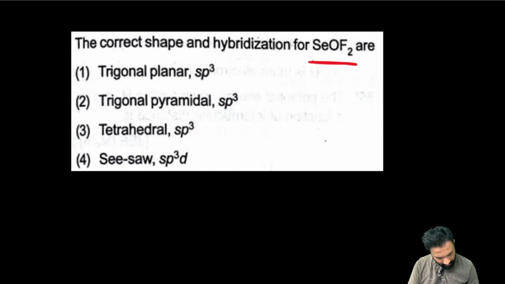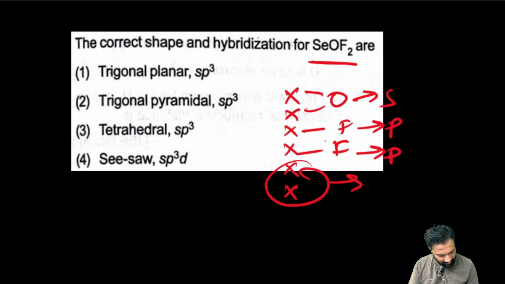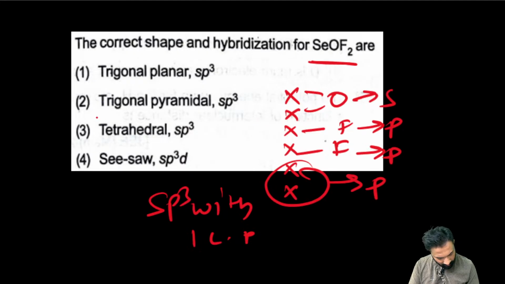Now here the selenium. Selenium has 6 valence electrons: 1, 2, 3, 4. Oxygen will take 2, and fluorine will take one. This is S, this is P. So this is sp3 with one lone pair, that is trigonal pyramidal. Right? Right.